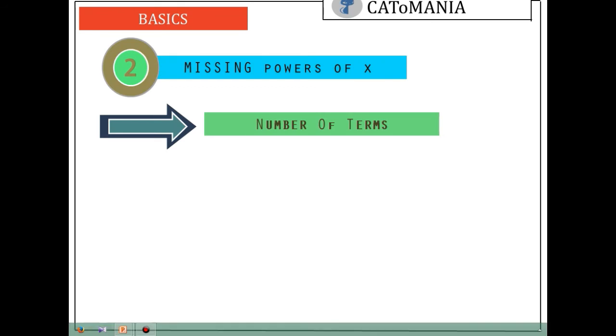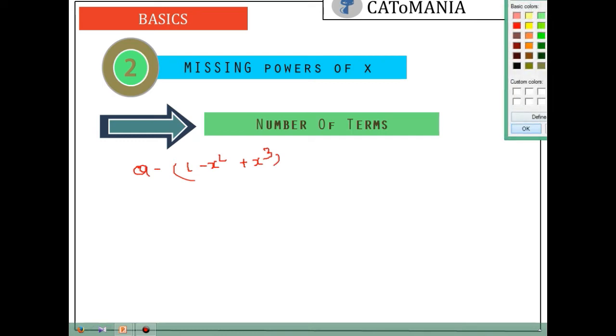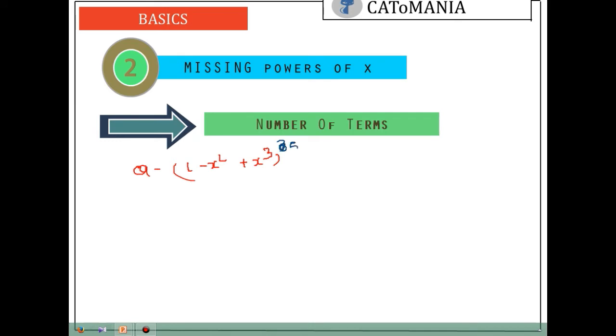So take an example, that is 1 minus x square plus x to the power 3. What we will do is, we will simply write all the powers, till 3, or write to the power 5. So we can form 0, we want here to form 1, we can form 2, we can form 3, right?